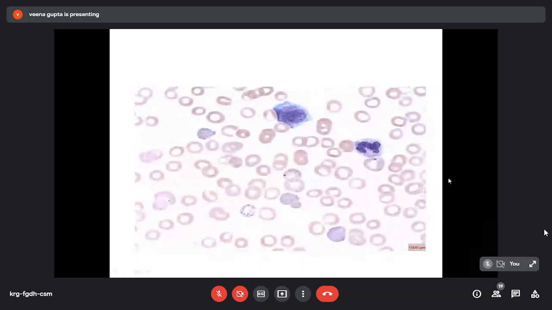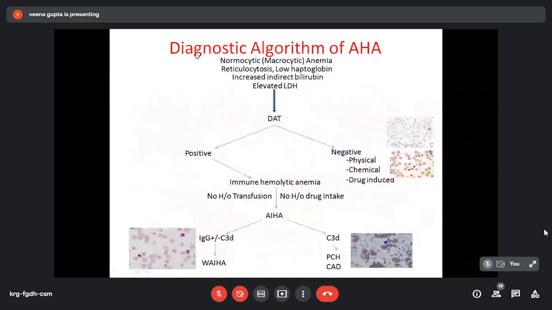So with this, now we come to the diagnostic algorithm of acquired hemolytic anemia. So normocytic anemia in a patient with reticulocytosis, low haptoglobin level, increased bilirubin level, elevated LDH. We think it is hemolytic anemia. And if we can exclude inherited disorder, we discuss acquired hemolytic anemia. So we do Coombs test.